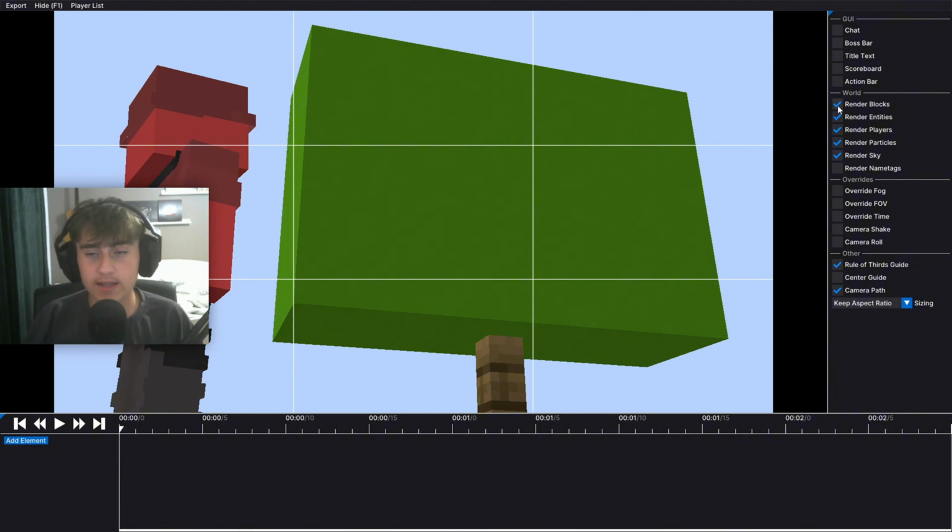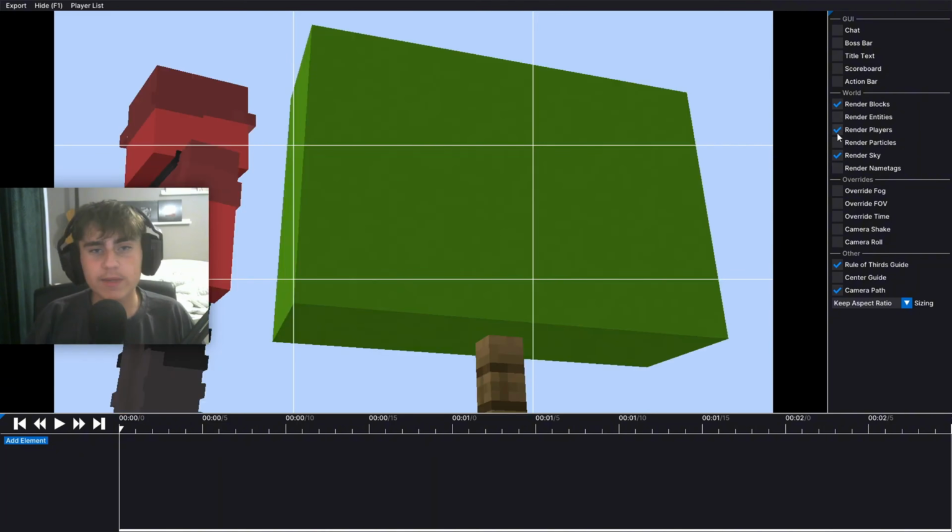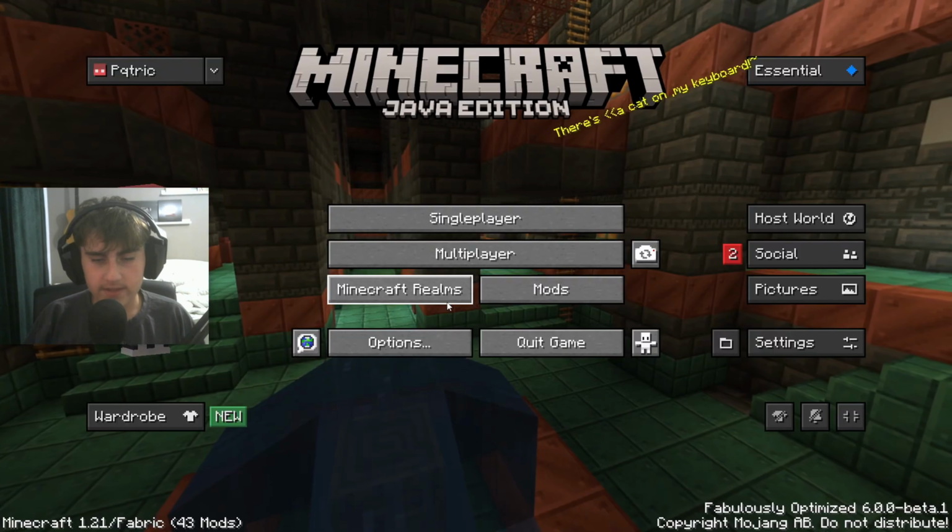First of all, we're gonna take a screenshot only of the player. So we're gonna disable blocks, disable particles, and disable entities. Then press F9 because that's the 4K screenshot. And now we're gonna do the opposite and take a screenshot only of the background. And that's basically all you need to do here. You can just save and quit the title and then quit game.